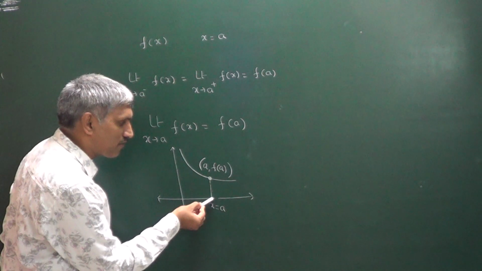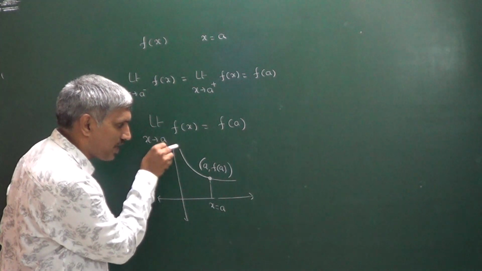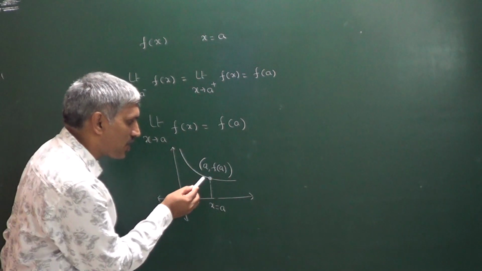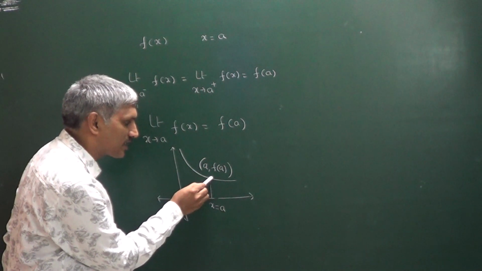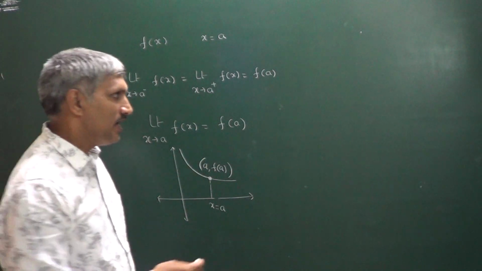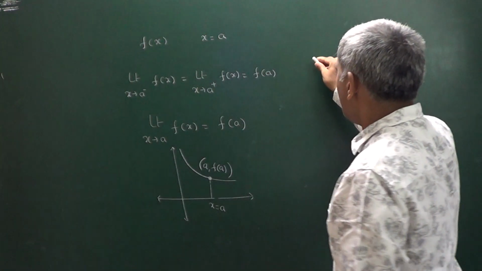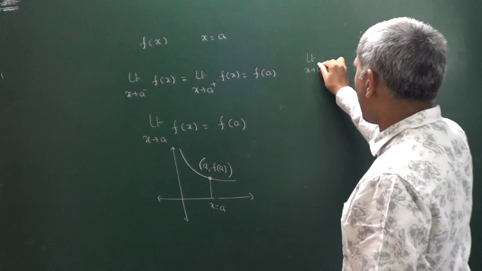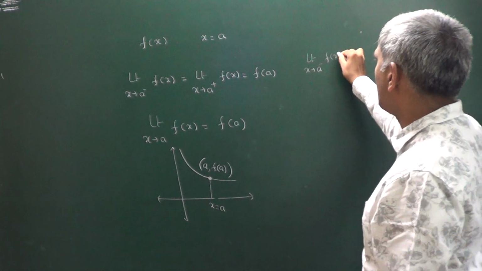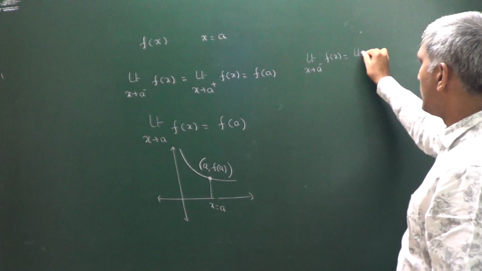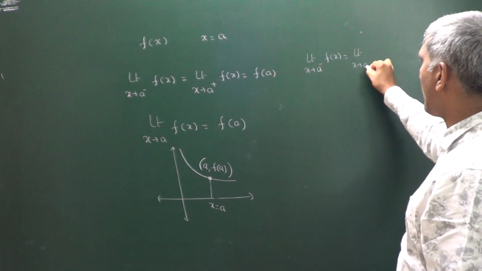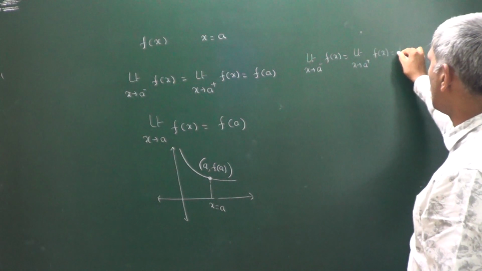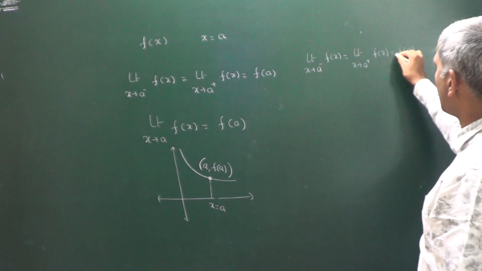You can observe in the graph of the function at x is equal to a, no gap and no hole. It is continuous. It is not an empty circle, it is a filled circle. At the same time, limit x tends to a minus f of x is equal to limit x tends to a plus f of x, that must be equal to f of a.